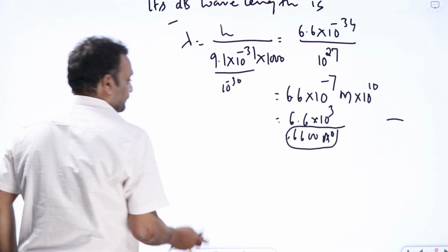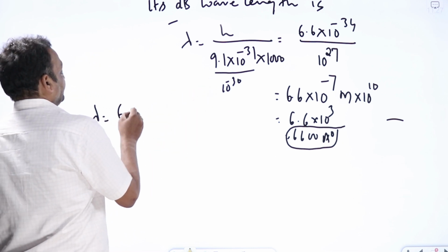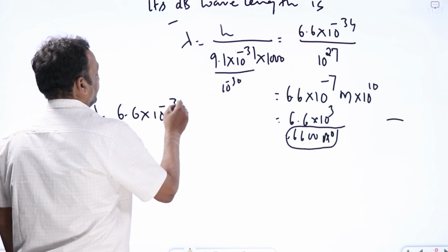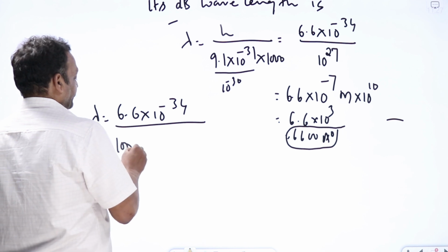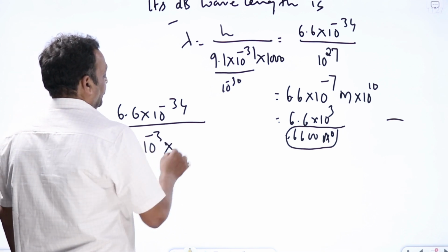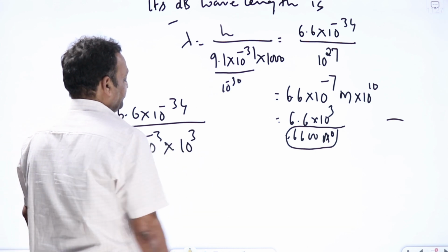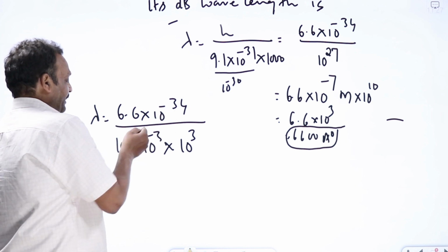Same thing if I do it with my pen, the same problem: lambda equal to 6.6 into 10 to the power minus 34 by the mass of the pen, 100 grams, m into v. Grams means 10 to the power minus 3 kg, into velocity 10 to the power 3, 1000 meters per second. That is 6.6 into 10 to the power minus 34 by 100.